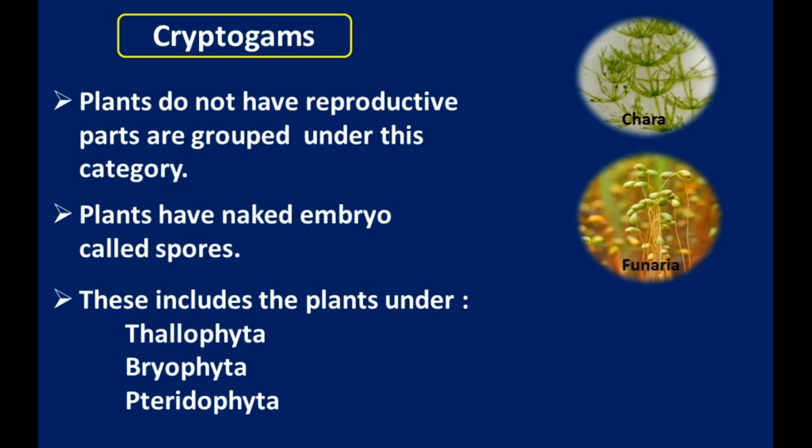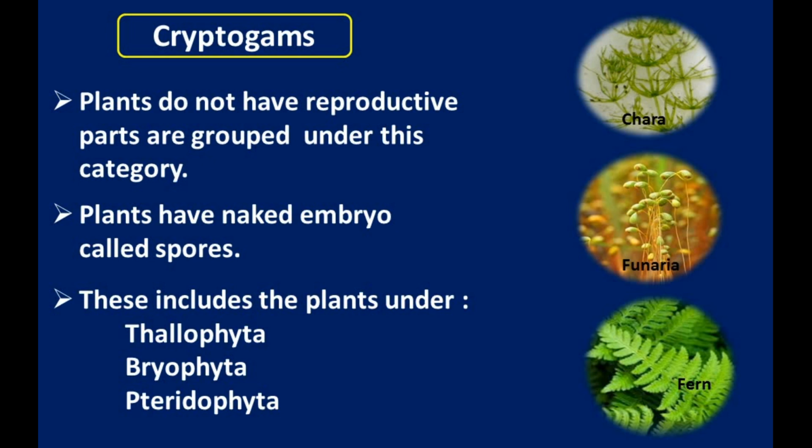These are some examples of cryptogams: Chara, Funaria and Fern. Chara is an example of Thallophyta, Funaria is an example of Bryophyta, and Fern is an example of Pteridophyta.